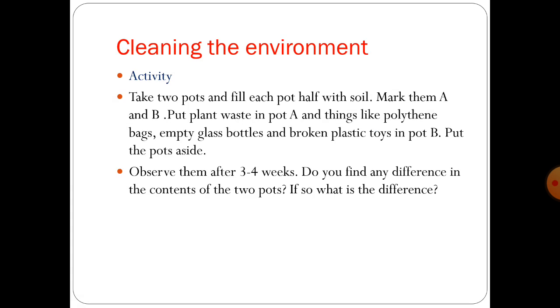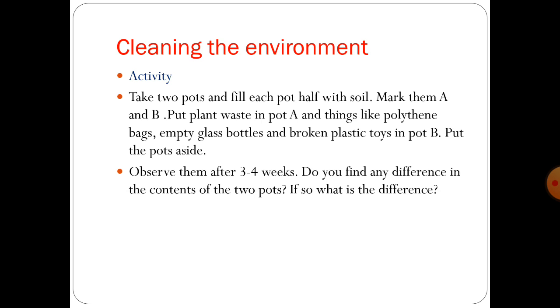Now next topic is cleaning the environment. You can do an activity: take two pots A and B, and put plant waste in pot A and things like polythene bags, empty glass bottles and broken plastic toys in pot B, and put the pots aside for 3-4 weeks.